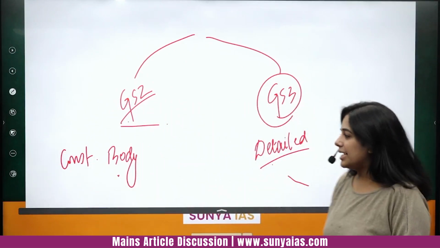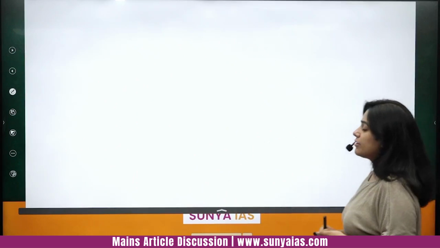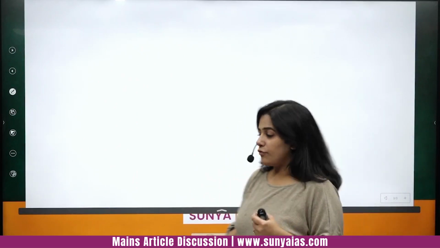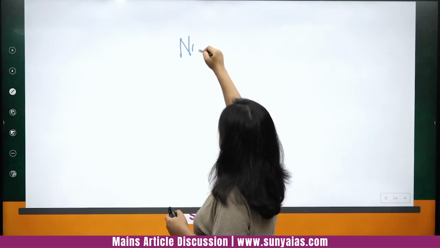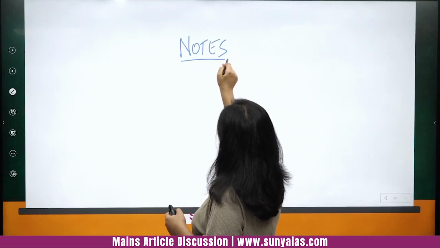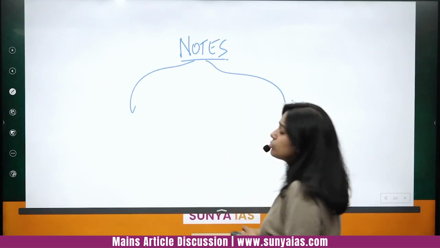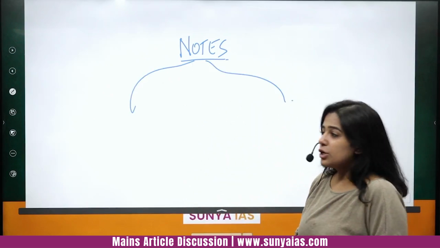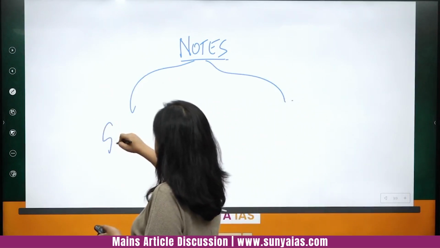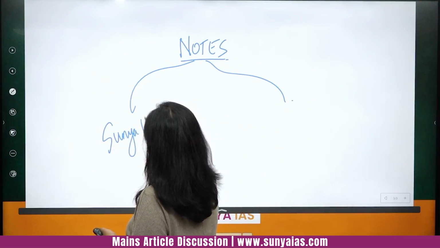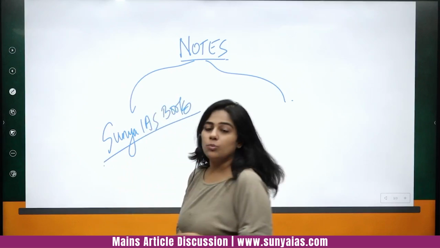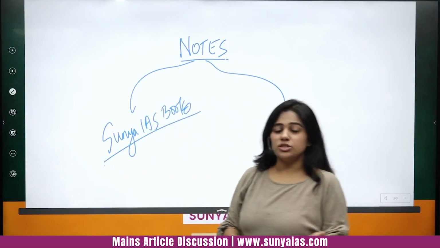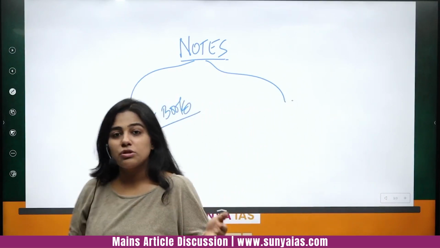Now let me address a few questions that you mostly have. The primary question is regarding the notes of this class. There are two ways to get the notes. One is you go for the Sunya IAS books. We have the general studies books for paper 1, 2, 3 and 4.